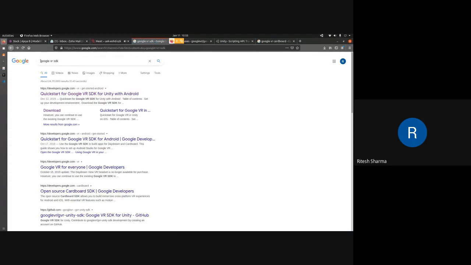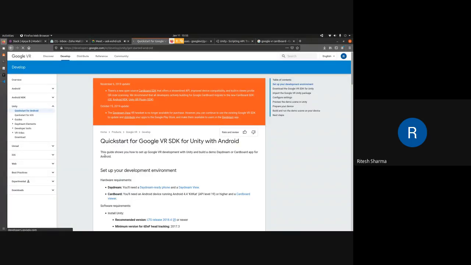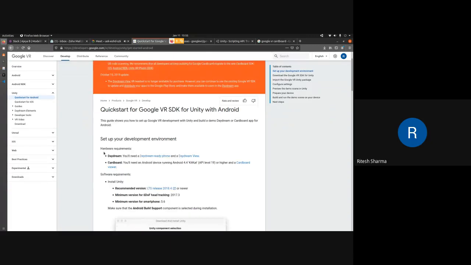Yeah, so what you do is you search for Google VR SDK on any browser you want, and then just click on the first option that you get among all the results. It should be developers.google.com and a quick start for Google VR SDK. Once you click on that link, you land on this page where you have a quick start.